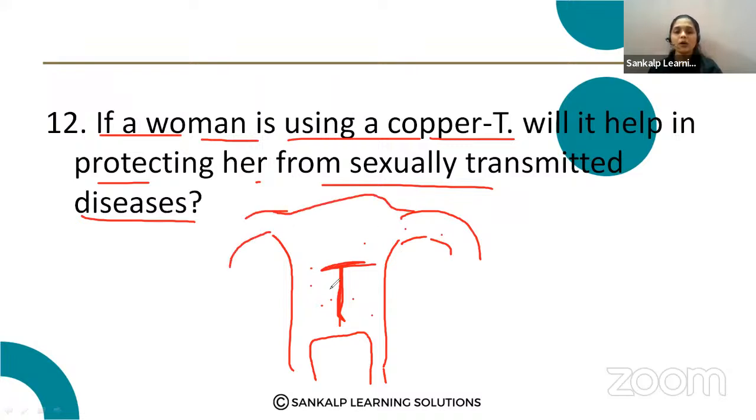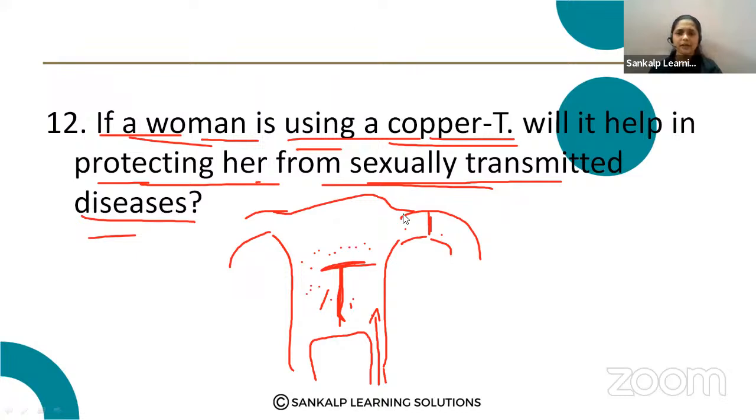Okay, but here what is the question? If a woman is using the copper T, will it be helpful for protecting her from sexually transmitted diseases? No. Copper T is not helping to prevent sexually transmitted diseases, because it prevents the sperm entry to the fallopian tube, as it phagocytoses the sperms here, that prevents the pregnancy but not sexually transmitted diseases. So how can you write the answer? Just read this.